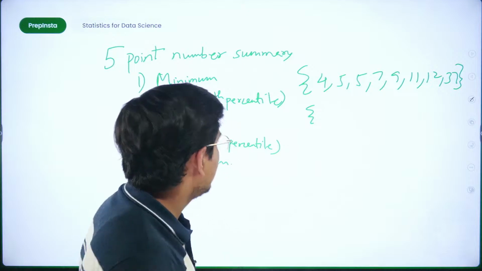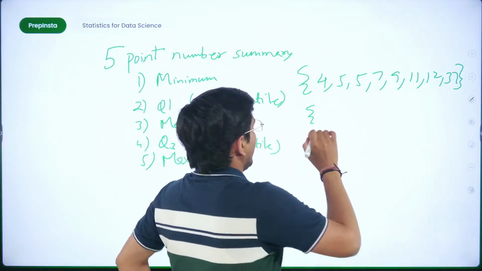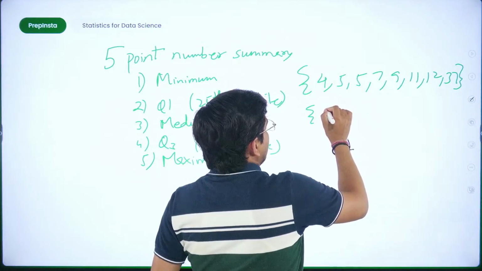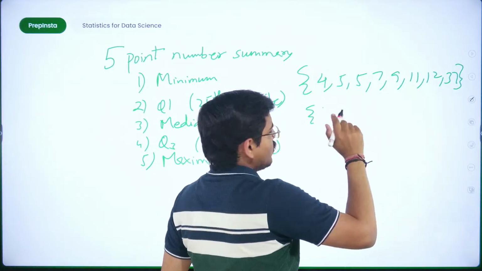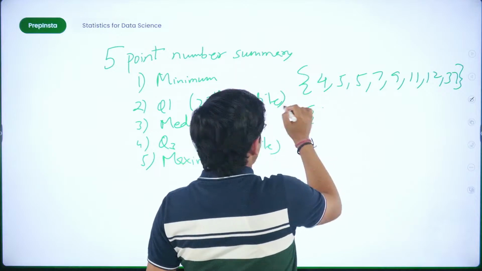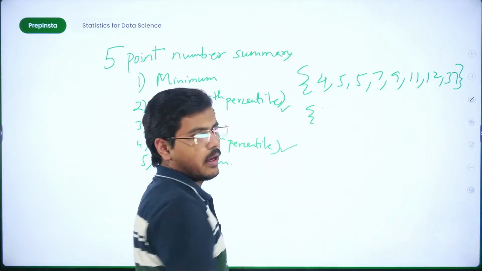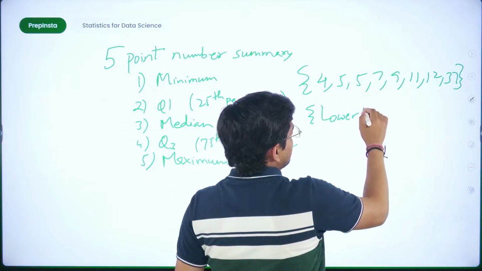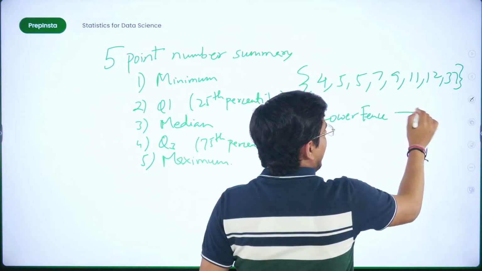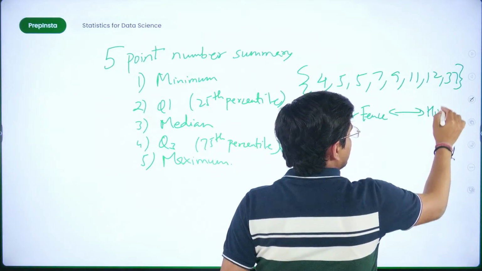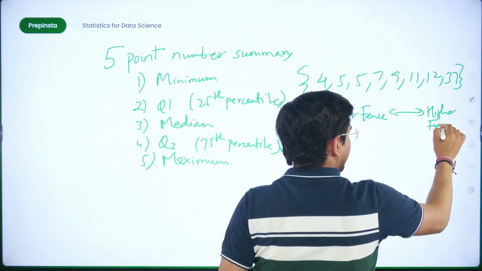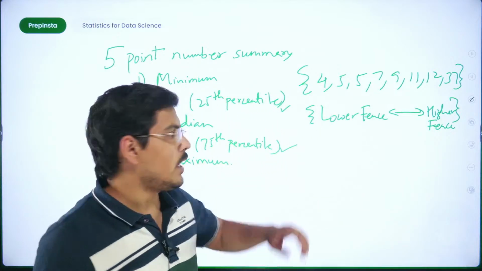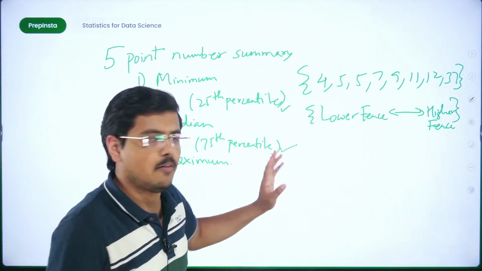Fine. So now what I'm going to do is, you have 2 values primarily, Q3 and Q1, which can help you out here. Fine. What you can do is calculate lower fence and a higher fence. Now what these values are, I'll tell you. These will help you detect outlier, that would help you detect maximum and minimum values.